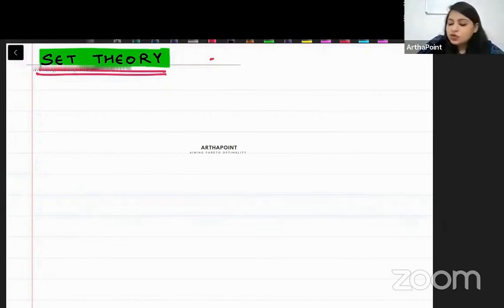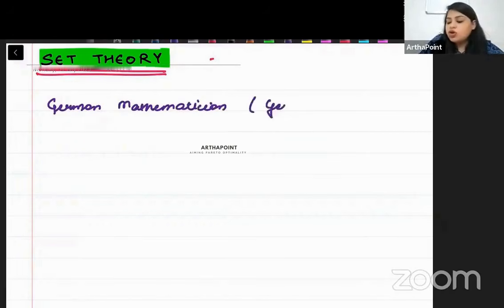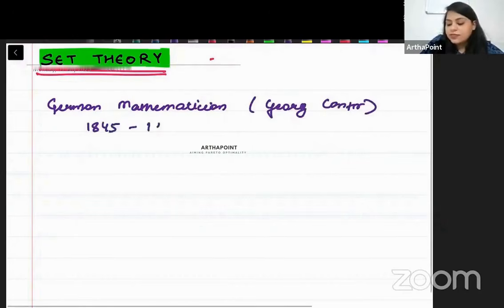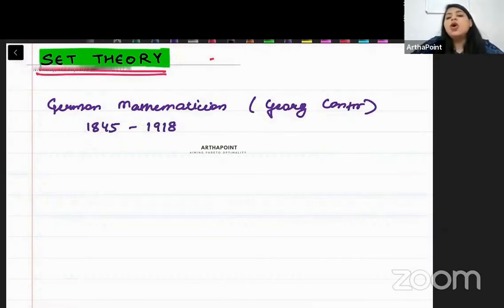We should know this theoretical information also: the theory of sets was developed by the German mathematician George Cantor, who lived from 1845 to 1918. He is the one who first developed the concept of sets. So, when did he develop it?